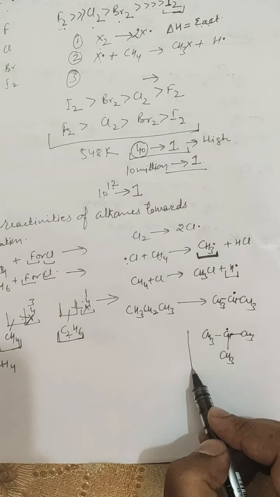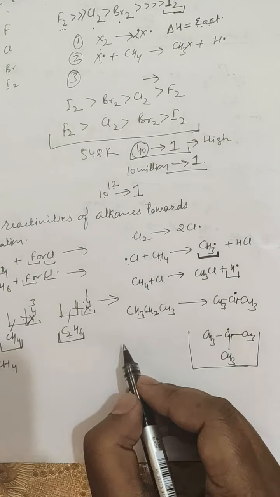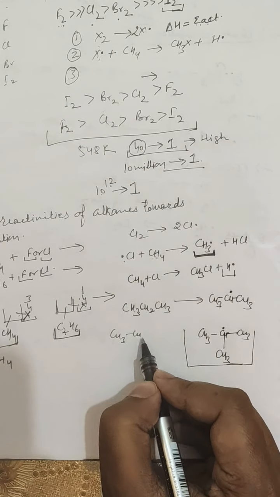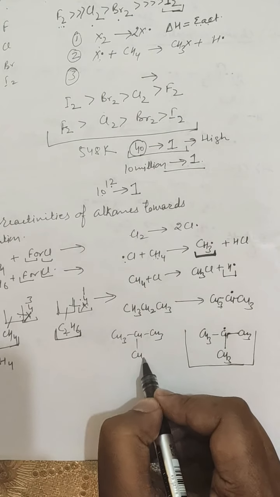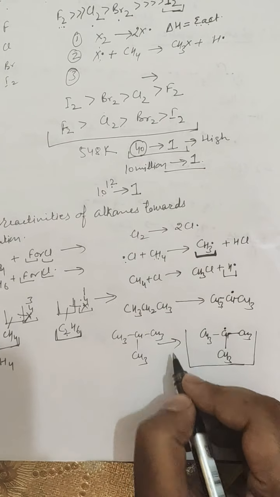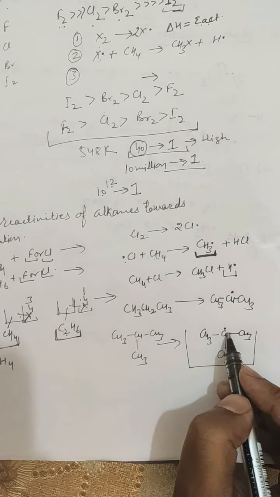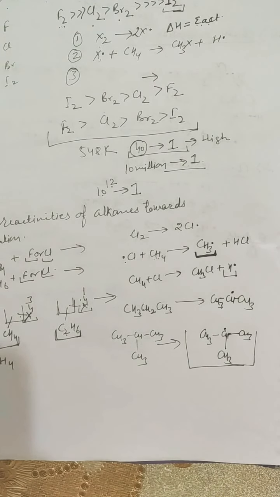So this compound will react with more ease as compared to propane toward the halogen, because it results in the formation of a tertiary free radical. So these are the relative reactivities of different halogens toward alkanes, and moreover different alkanes toward a particular halogen.